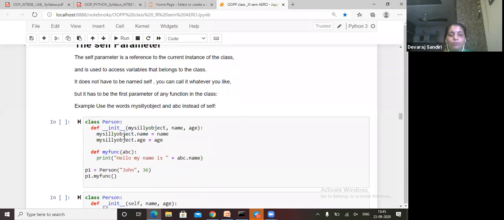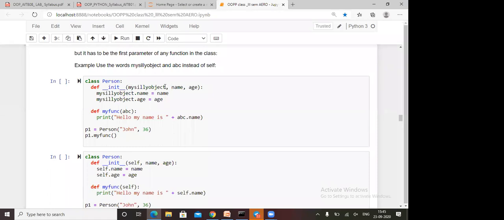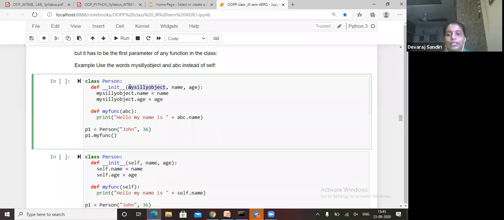What is an example of that self parameter? See, class Person we took, the same Person. What is the init method? Init function, the def function we created for the init method. See, here we didn't give self. Is it working or not, we will check. So my silly object, name and age we gave. Without self also we can create anything, but self is the common name.